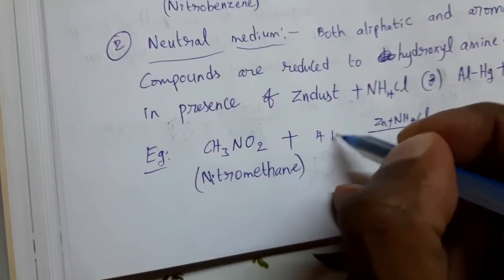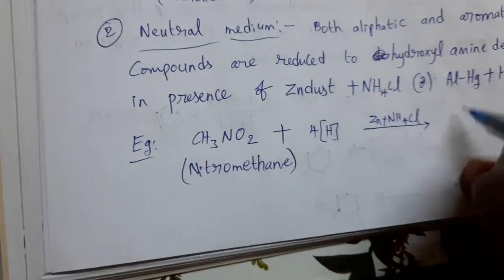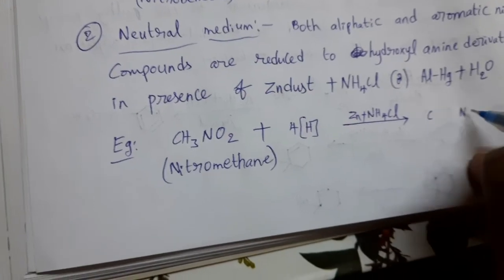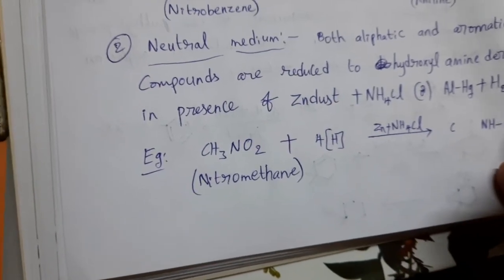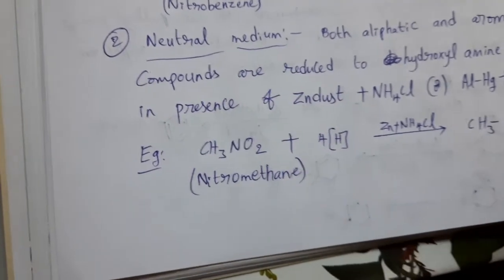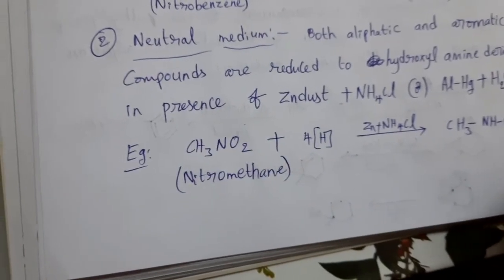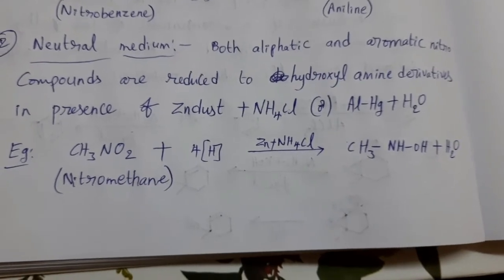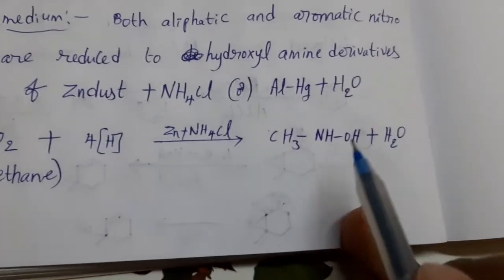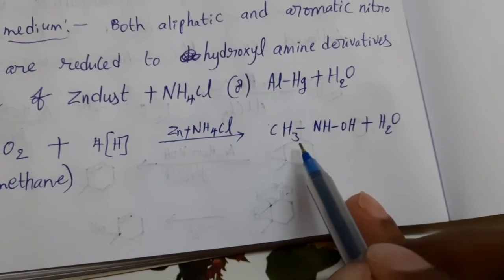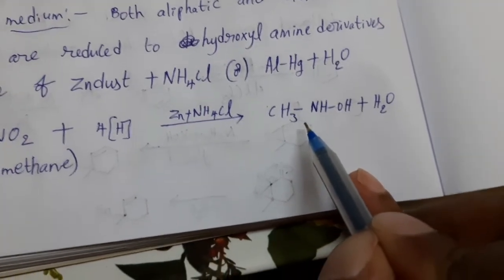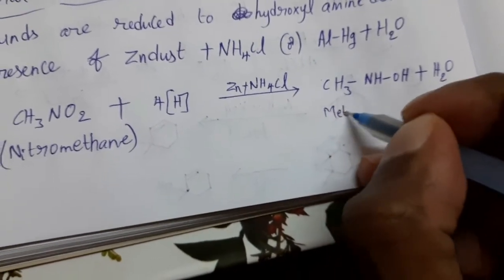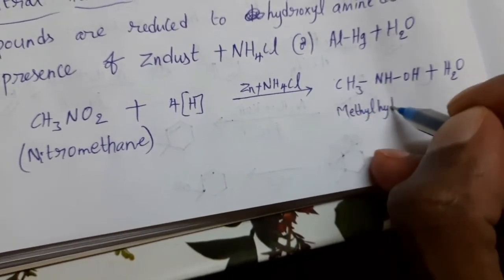So here 4 hydrogens participate, then we can get CH3NHOH plus H2O. Hydroxylamine formula is NH2OH. In that, one hydrogen is replaced by methyl, then this is the derivative of hydroxylamine. Methyl hydroxylamine.